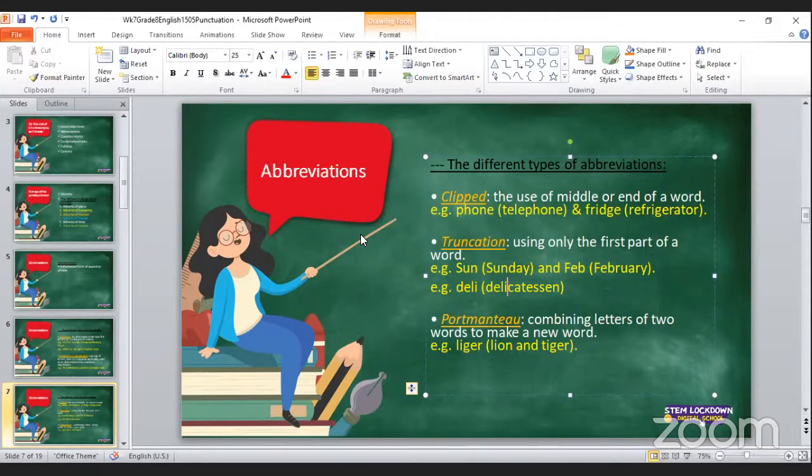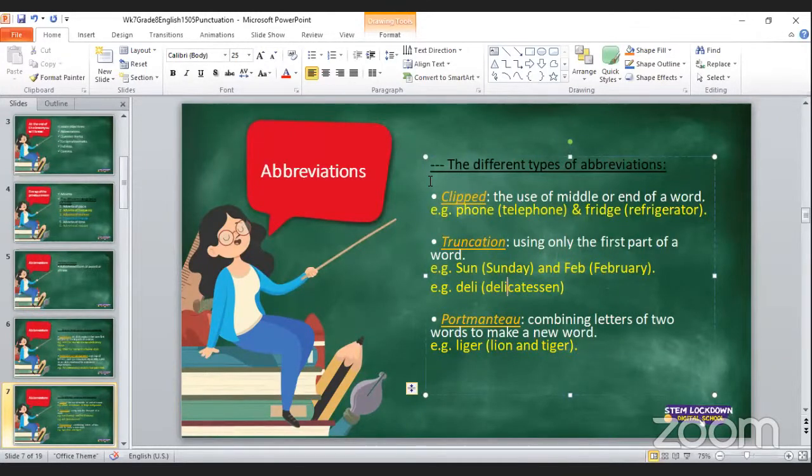Another question in the chat says, does it have to be the middle or the end? Yes, if it is the middle or the end, then it is clipped. A clipped abbreviation uses only the middle or the end of a word. But if you only use the first part of the word, then it becomes truncation. So that is the difference.